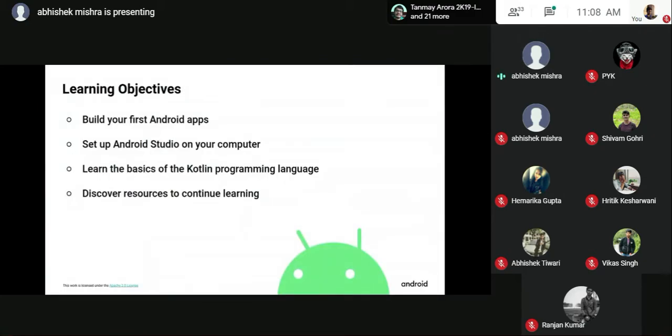What are our objectives? We'll learn building our first Android application, setting up Android Studio, the basics of the Kotlin programming language, and resources for things other than those taught in the slides themselves.